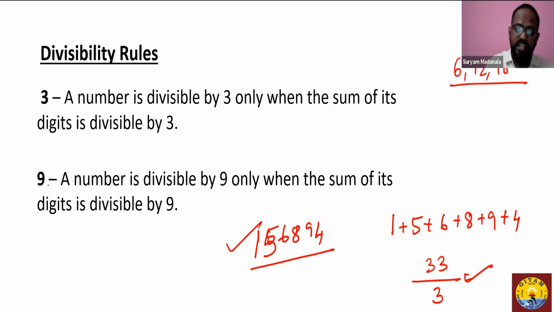The same way it is for 9. Now, 33 is the sum of the digits. Is 33 divisible by 9? No. Since it is not divisible by 9, this number is not divisible by 9, but it is divisible by 3. One thing to note over here: if a number is divisible by 3, it does not mean that it is definitely divisible by 9. So this is one note to be identified. We will see a few other divisibility rules.